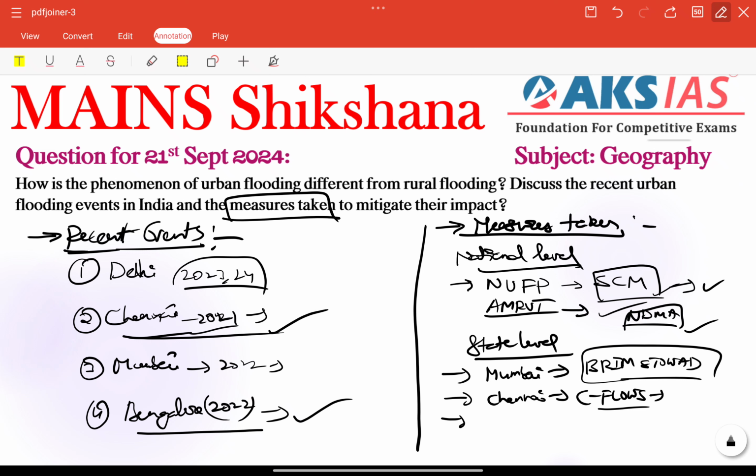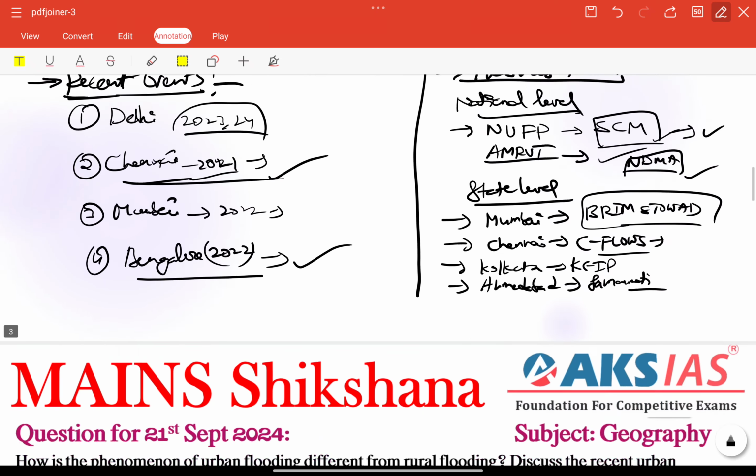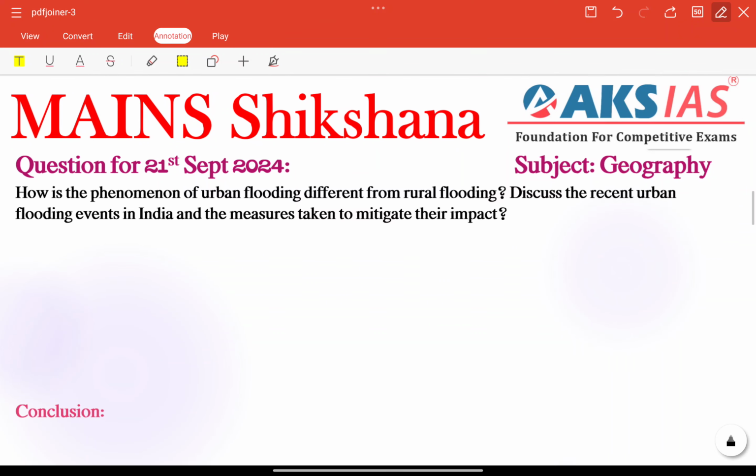For Kolkata also we have an initiative, the Kolkata Environmental Improvement Project. That is also very important. For Bengaluru, some efforts including rejuvenating lakes and water bodies were taken. For Ahmedabad also we have one initiative, the development of the Sabarmati riverfront. That is also a very important initiative. All these are very important initiatives recently taken by some states or cities, right?